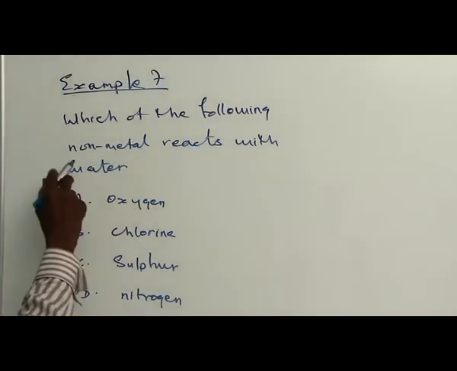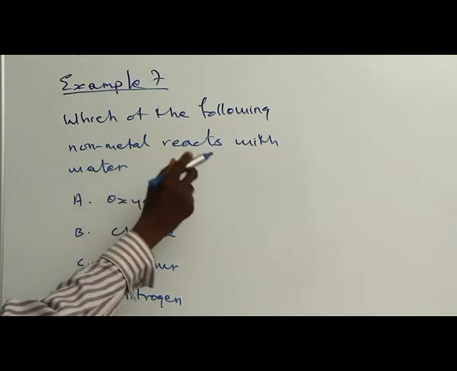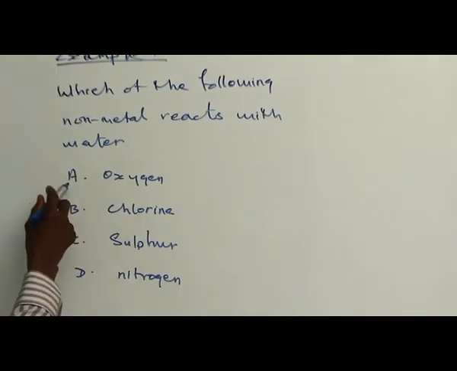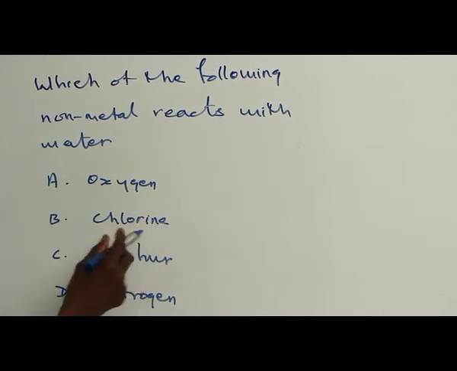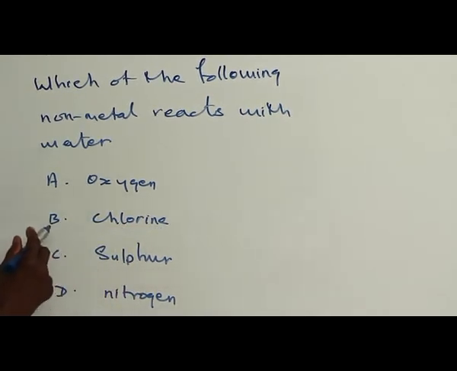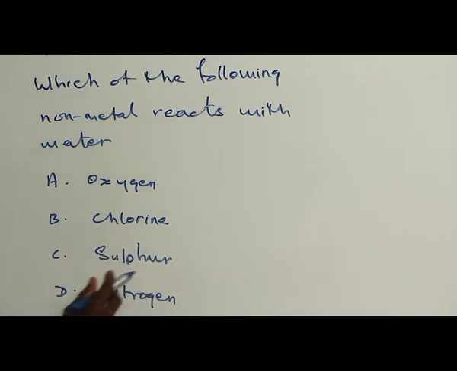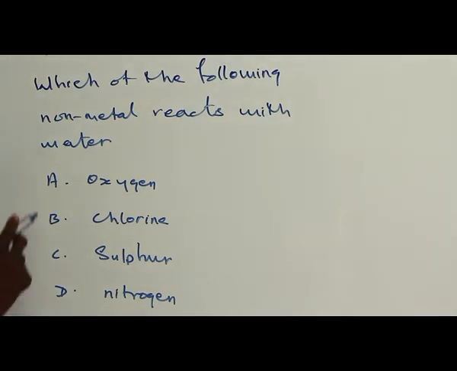Which of the following non-metals react with water? A, oxygen, B, chlorine, C, sulfur, and D, nitrogen. Let's consider them one after the other.